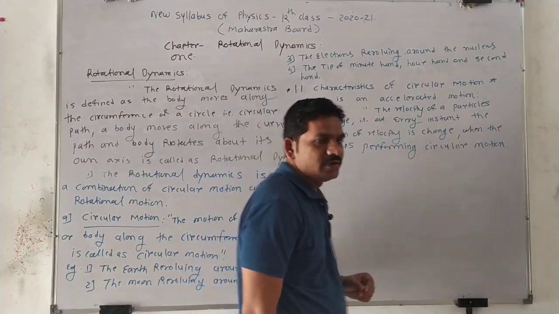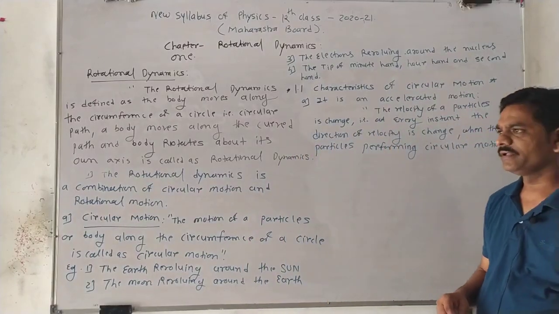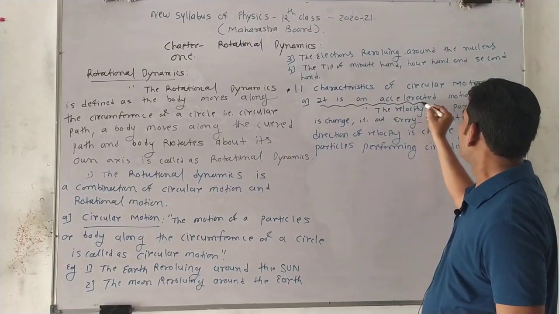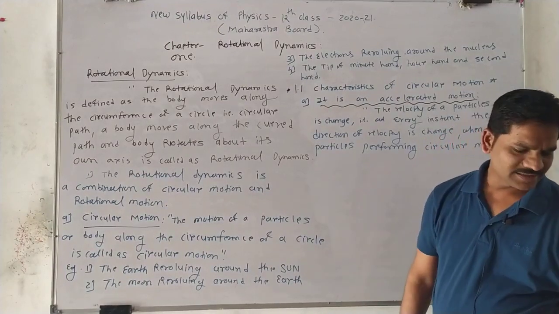So what am I writing down here, students? What is our first point? Our first point in the characteristics is: it is an accelerated motion, right?